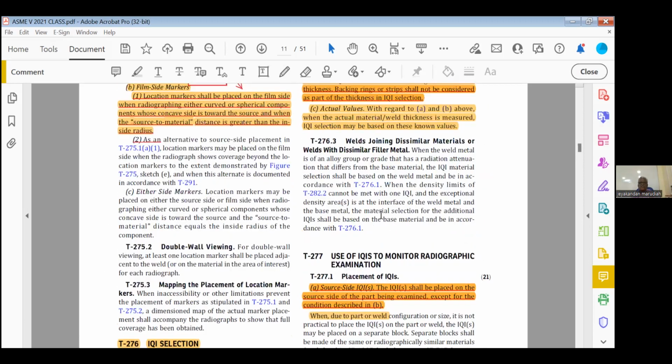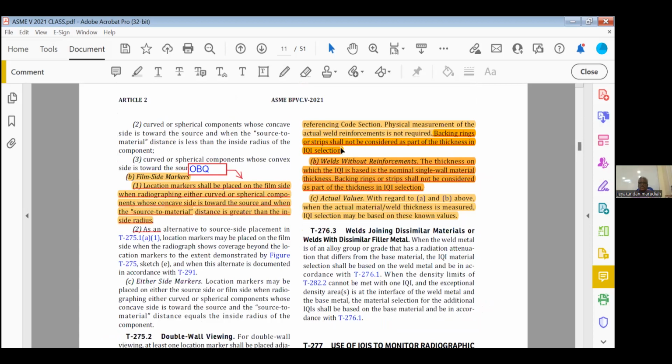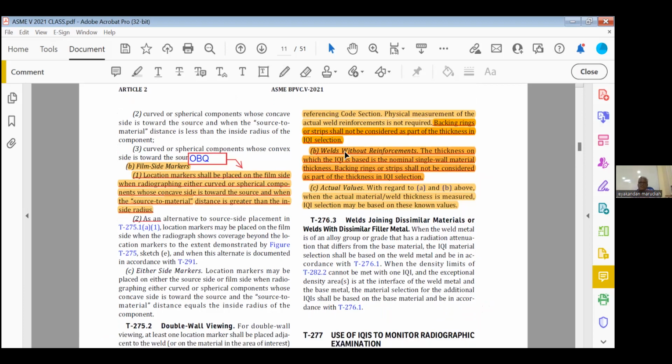Then highlight this one. Backing rings or strips shall not be considered as part of the thickness in the IQI selection. You should not add the backing strip. Suppose the weld is flush ground, you cannot add the reinforcement, because there is no reinforcement. Weld without reinforcement, the thickness on which the IQI is based is the nominal single wall thickness. Backing rings or strips shall not be considered.